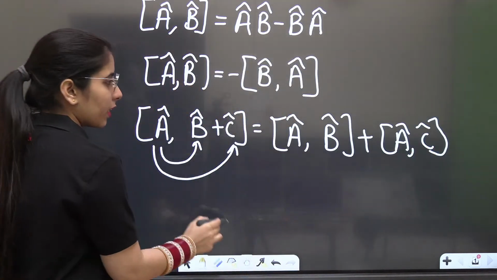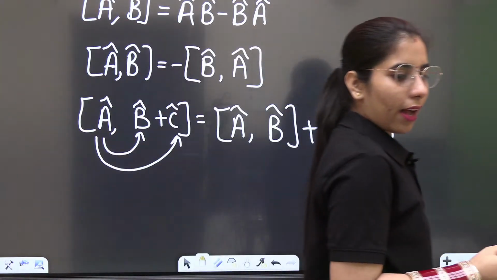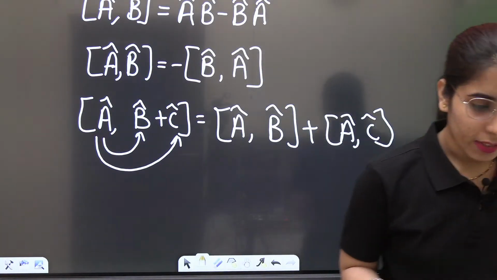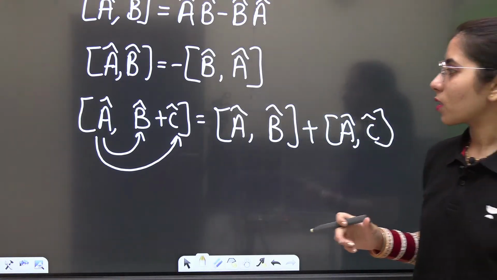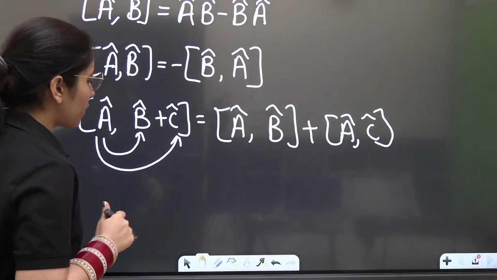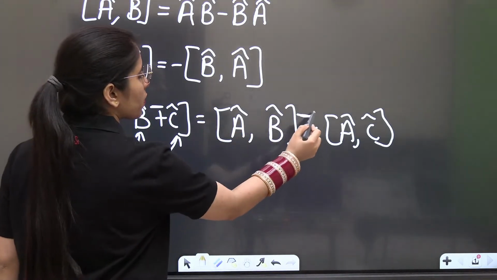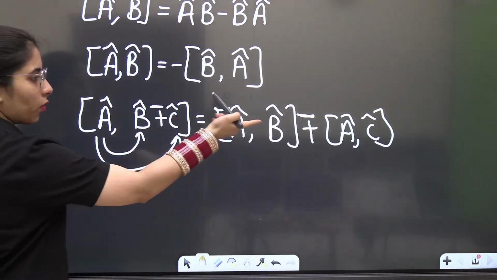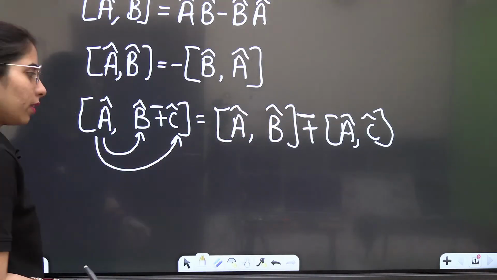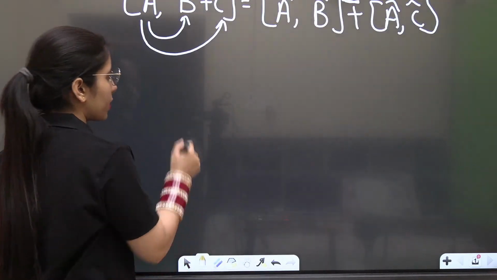I hope it's getting clear to everyone, but if anybody has any doubt or difficulty, just mention it and I'll talk about that too. Now, if there is a negative sign, you will take the negative sign too. Whatever sign is there, you will take that same sign. Done? Next, what is the next property?